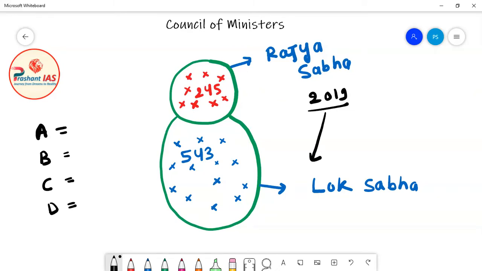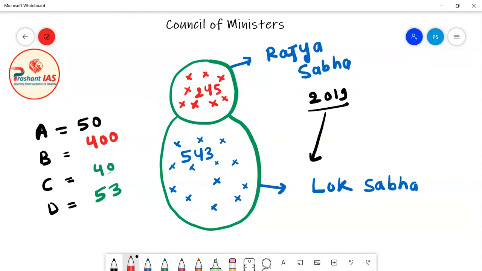Let's suppose, friends, political party A got 50 seats in the Lok Sabha election. Political party C got 40 seats, political party D got 53 seats, and political party B got 400 seats in the Lok Sabha election.